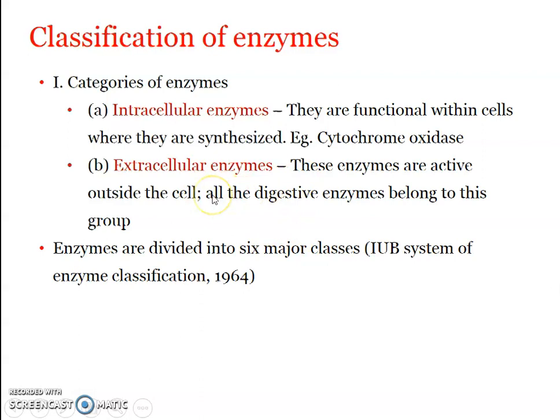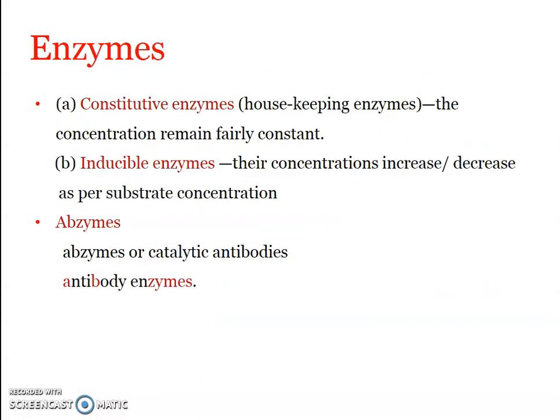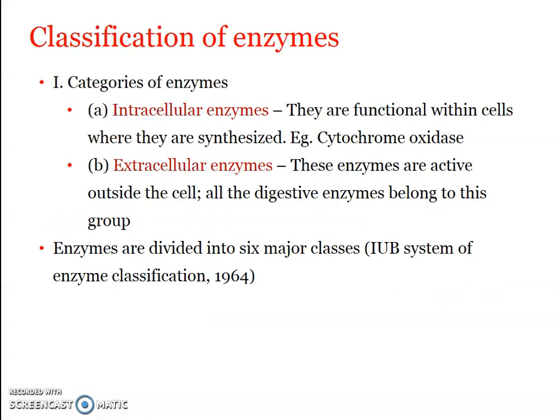So these are the different categories or groups of enzymes based upon various criteria. Enzymes are divided into 6 major classes, and that classification is based on chemical and functional aspects, a more scientific way of classifying enzymes.